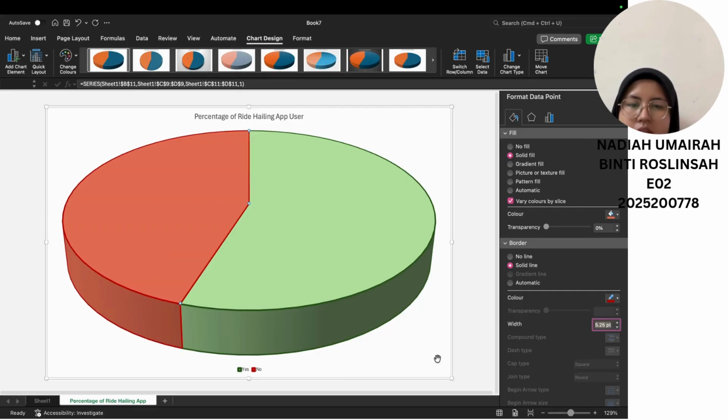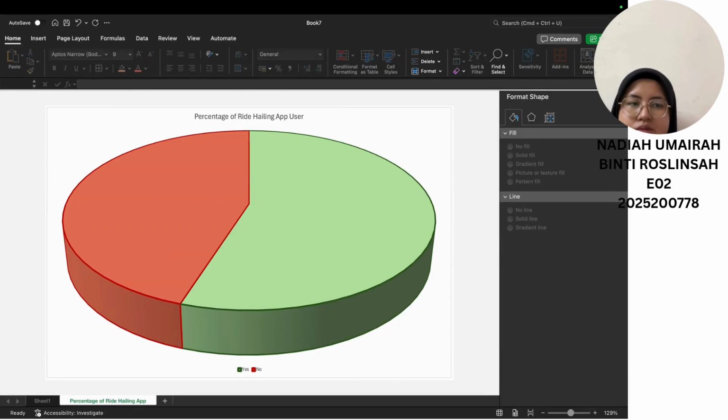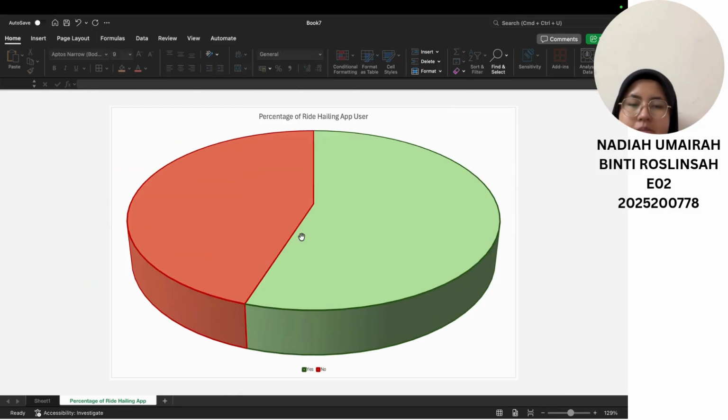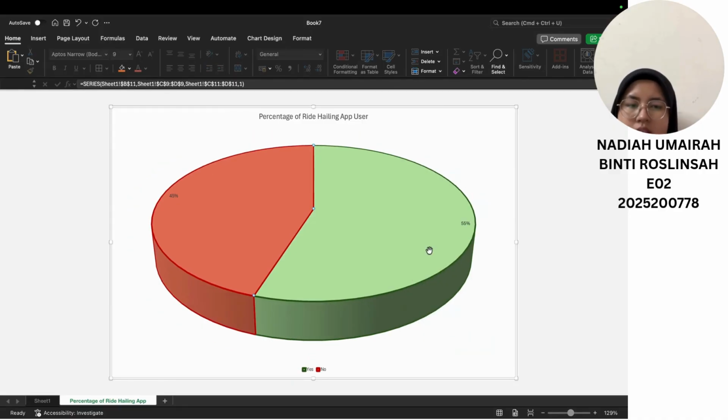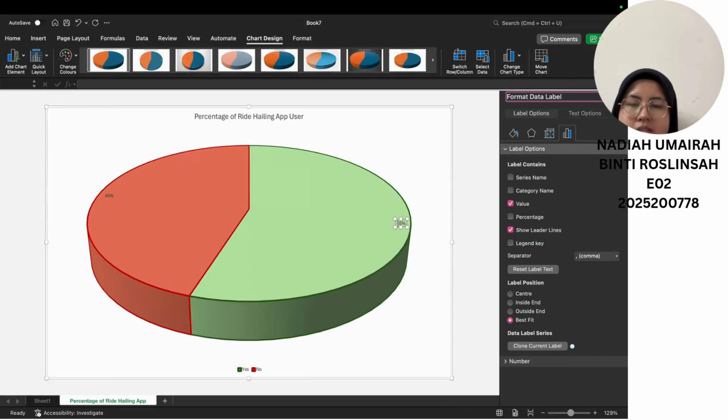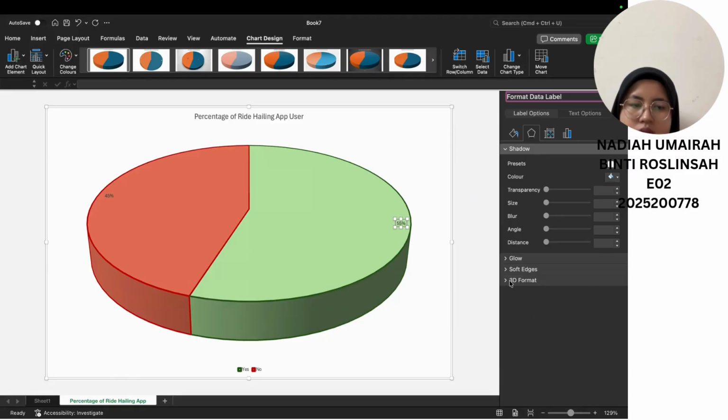Okay, now how to show your percentage on the pie chart. To make a percentage label, you can right click, go to add data labels. Here your percentage has been added. Click on the percentage labels. Now for your percentage label you can add shadow, glow, or soft edge, and or 3D format.